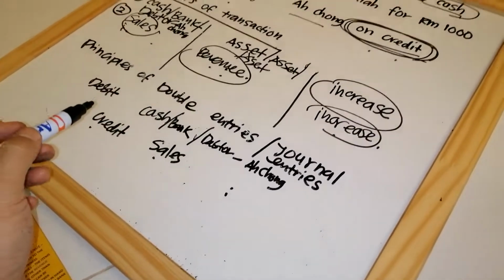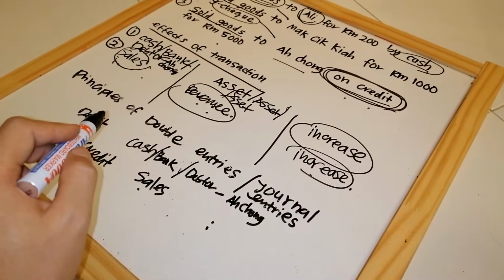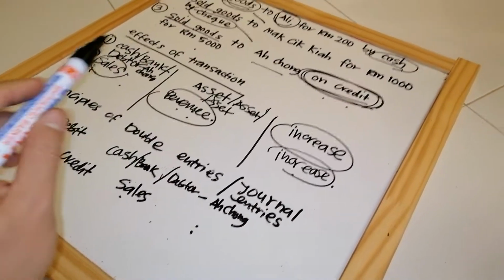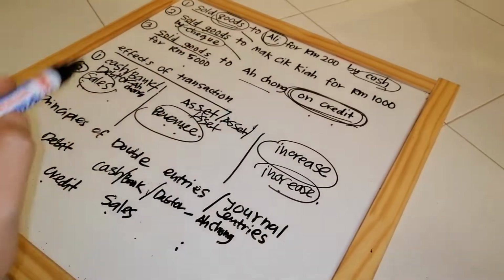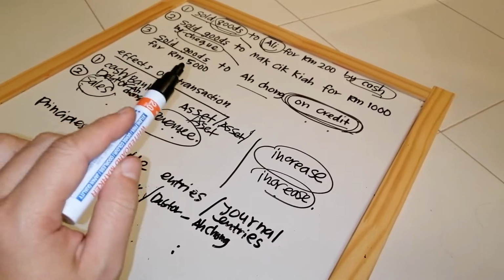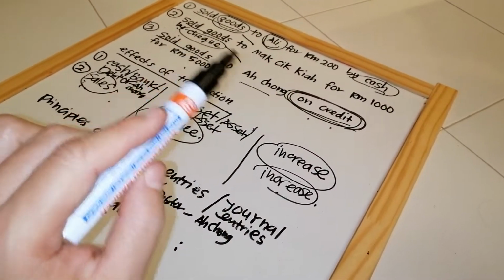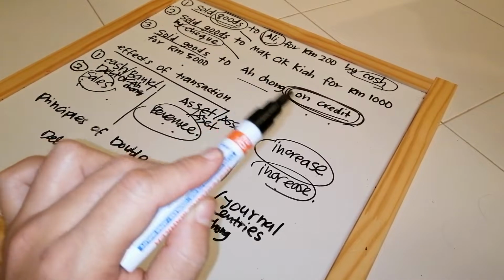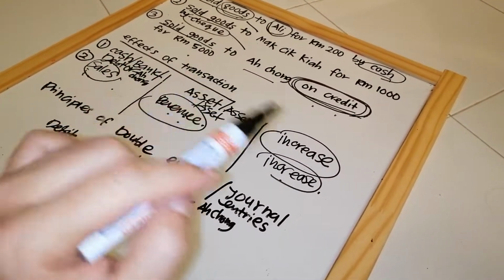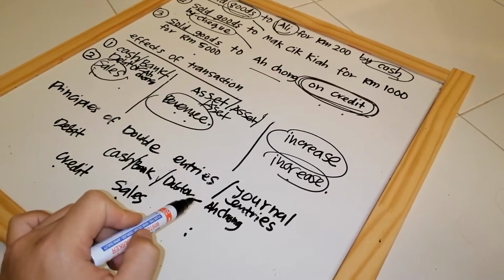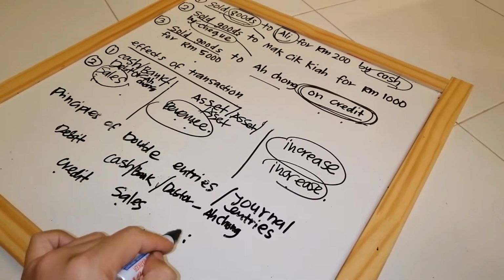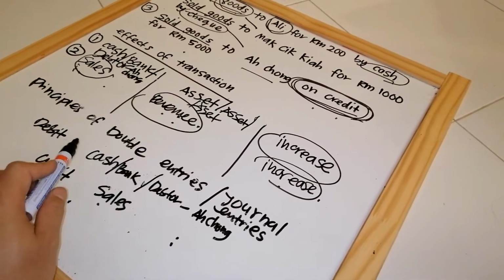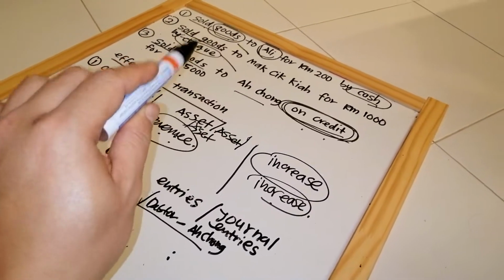And if you look here, when you transform into double entries, principal double entry or journal entries, you will see that if you sold goods by cash, debit cash, credit sales. If you sold goods using check or bank platform, debit bank, credit sales. If you sold goods to Achong on credit, meaning no payment, take first, pay later, debit debtor Achong, credit sales. So you see the similarity for sales and the platform here according to the scenario.